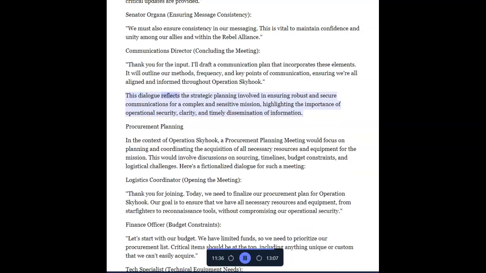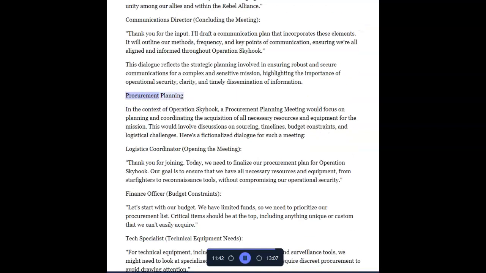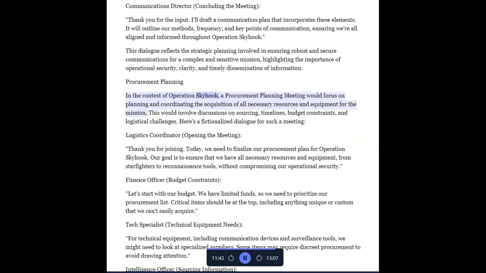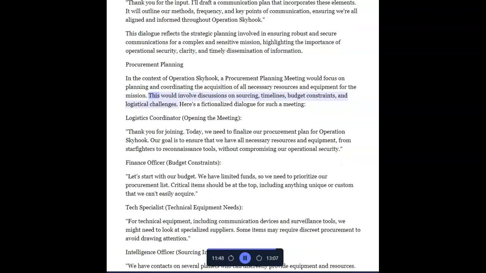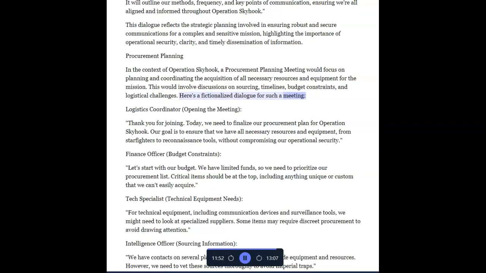This dialogue reflects the strategic planning involved in ensuring robust and secure communications for a complex and sensitive mission, highlighting the importance of operational security, clarity, and timely dissemination of information. Procurement planning. In the context of Operation Skyhook, a procurement planning meeting would focus on planning and coordinating the acquisition of all necessary resources and equipment for the mission. This would involve discussions on sourcing, timelines, budget constraints, and logistical challenges. Here's a fictionalized dialogue for such a meeting.